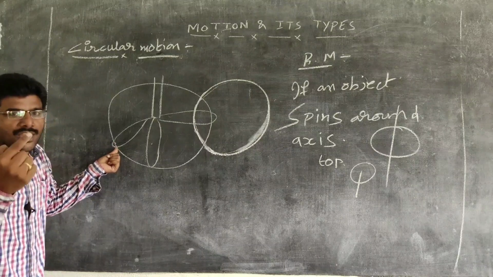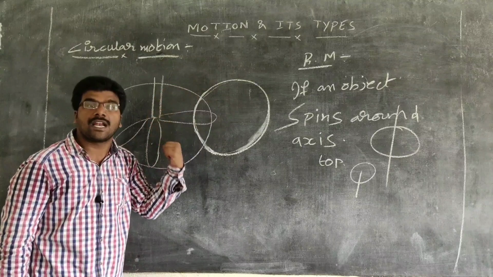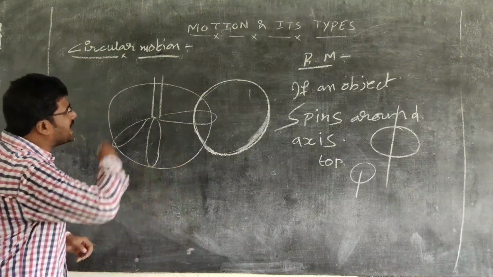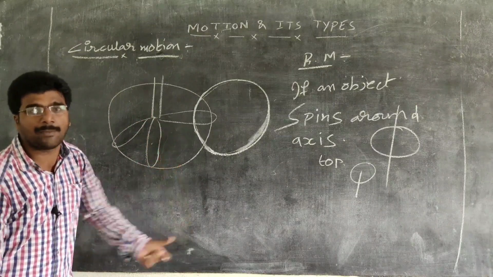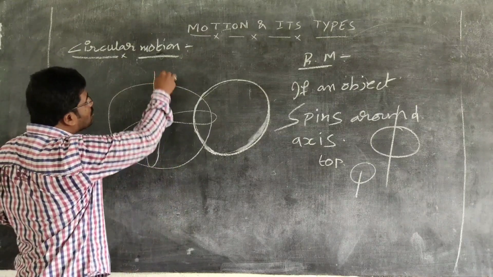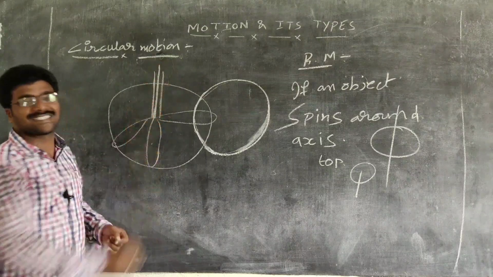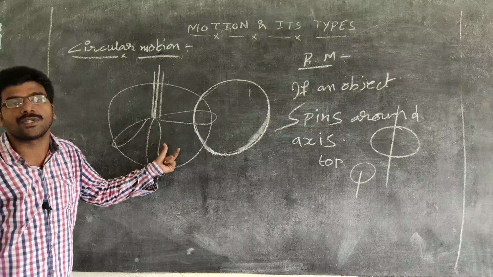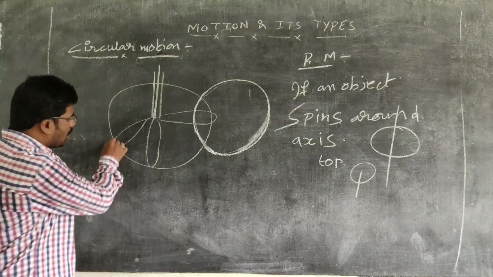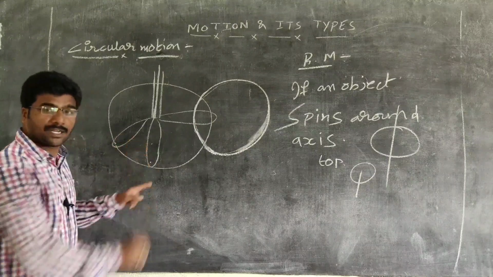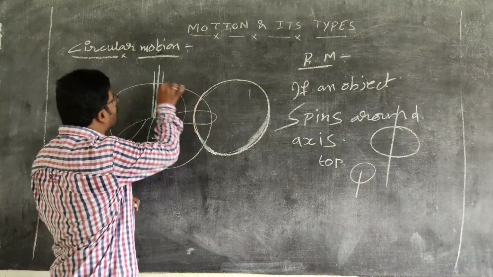If you take any point on the blade, it undergoes circular motion. But if you take the entire fan as one object, it undergoes rotational motion. Why? Here, the fan is going to rotate about an axis. Hence, it is rotational motion. If you take a point on this blade, or a point here, what type of motion does it perform?